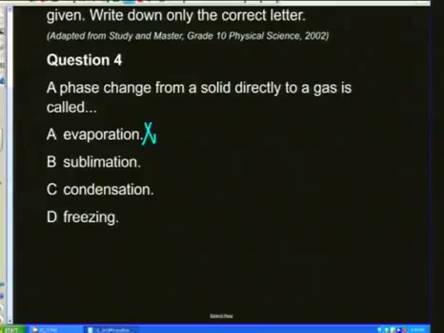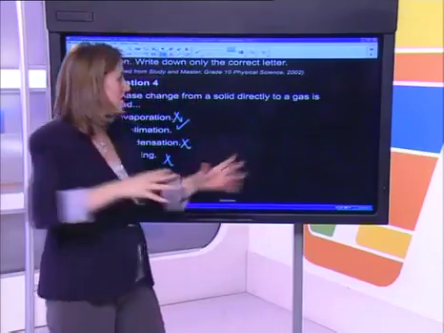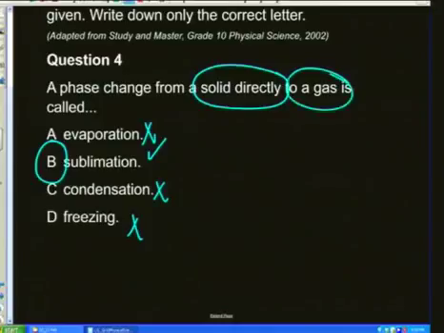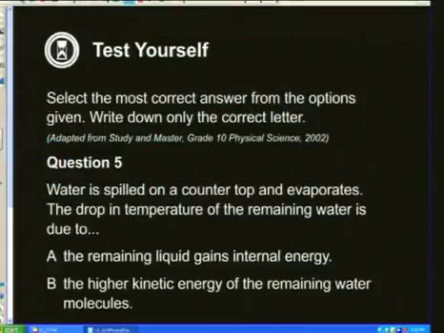Sublimation, well, that's an option. Condensation is from gas back to liquid, and freezing is from liquid to solid. So our only option here is B, sublimation, going from a solid directly to a gas, skipping the liquid phase.